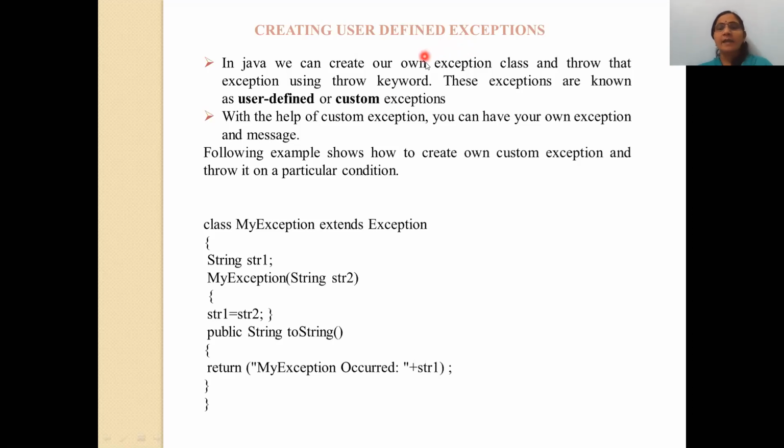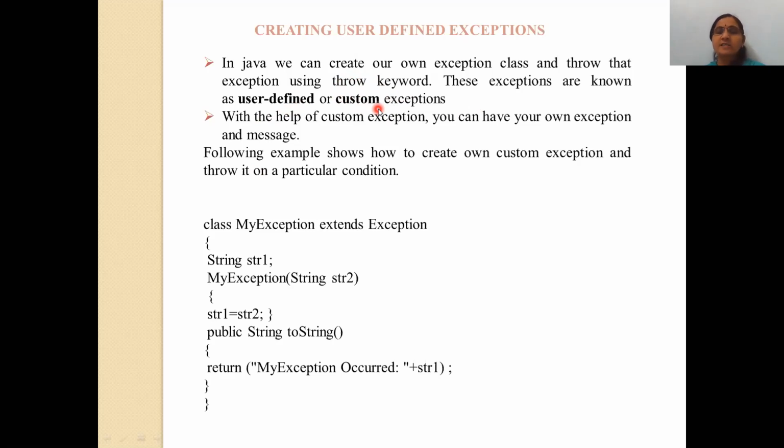In Java, we can create our own exception class and throw the exception using the throw keyword. In the exception handling mechanism, we have already seen that the throw keyword is generally used to throw the exception raised to the catch block. These exceptions are known as user defined or custom exceptions. What do you mean by custom? Custom means according to the user requirement, and that's why the word is used here.